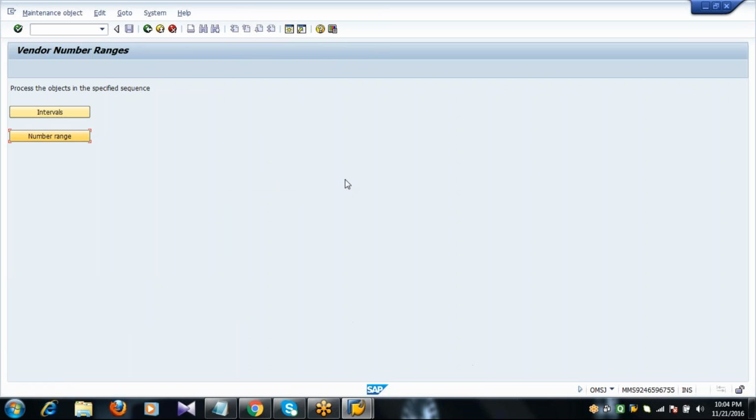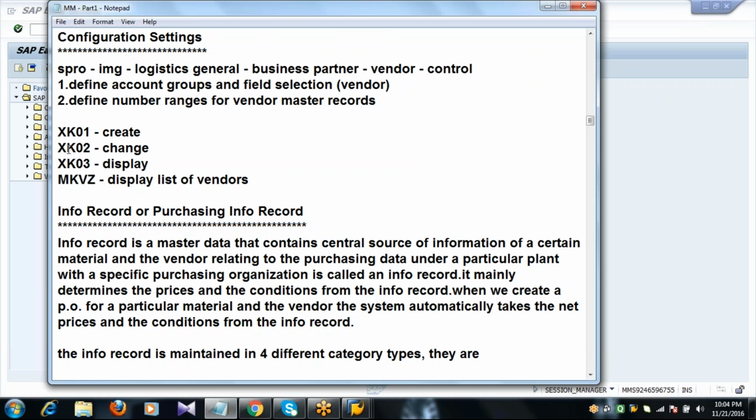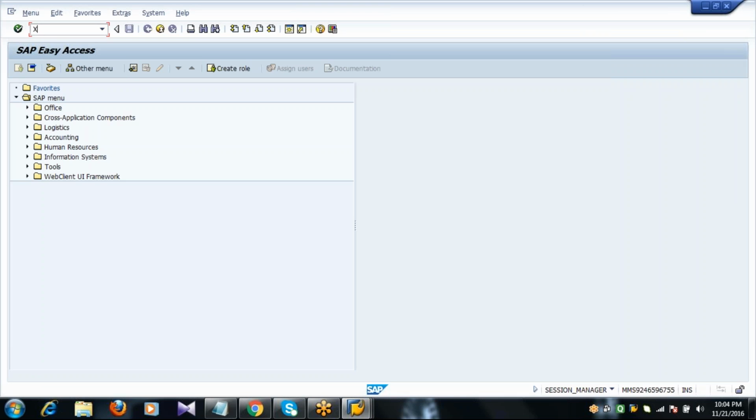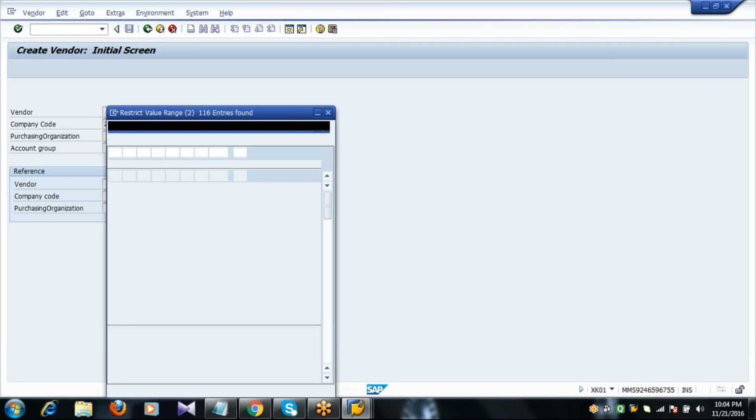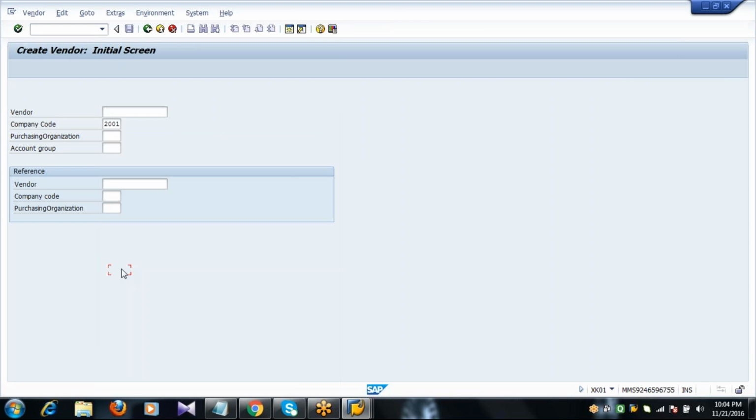Okay. Now let's try to create a vendor. As I told you, to create a vendor we use the transaction codes XK01, 02 and 03. We'll see now. Enter the company code, the purchasing organization we created, 2011, and the vendor account group we created, 2001. Now see here, the concept of external number range: you need to enter the number here.